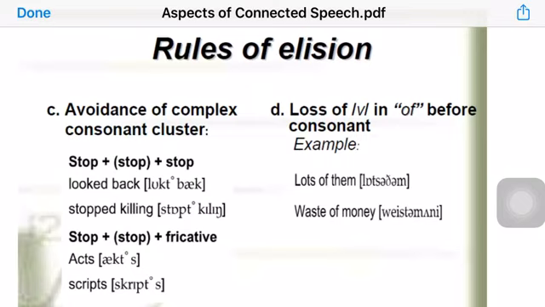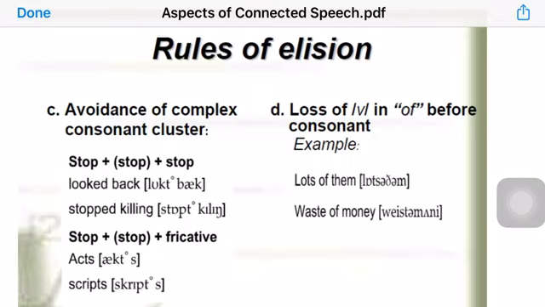So for example, if we look at this expression, looked back becomes look back. We tend to drop the T sound. Another example can be found in the expression stopped killing becomes stop killing. We drop the T just to make it easy for us to say the expression.